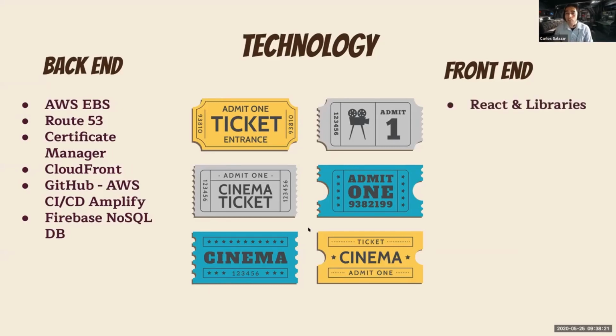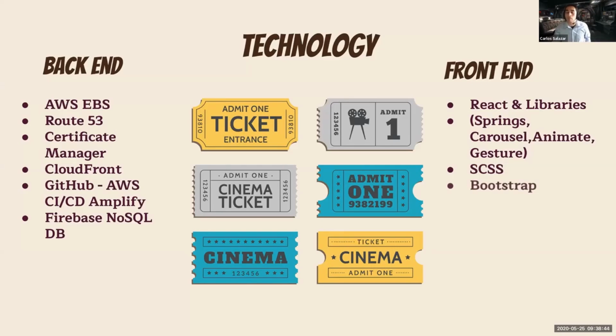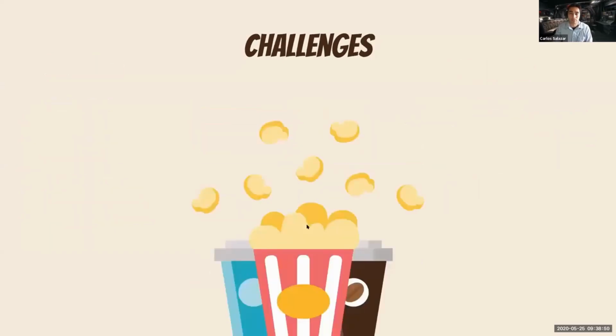On the front end, we use React.js and a few custom libraries that we were able to find: springs, carousel, animate, gesture. They all interact together. For such a simple concept, we were surprised how many libraries and how much work we needed to make it happen. As Koki said, we use SCSS to make the app look amazing, and good old Bootstrap, you can never go wrong with Bootstrap, so we decided to use it as well.